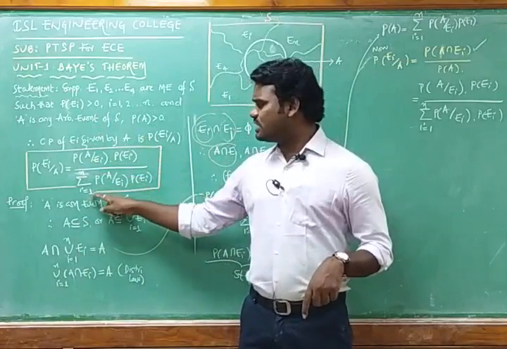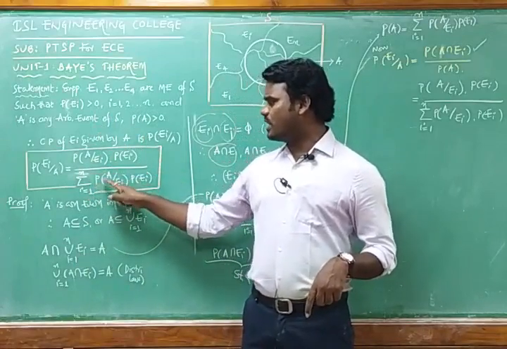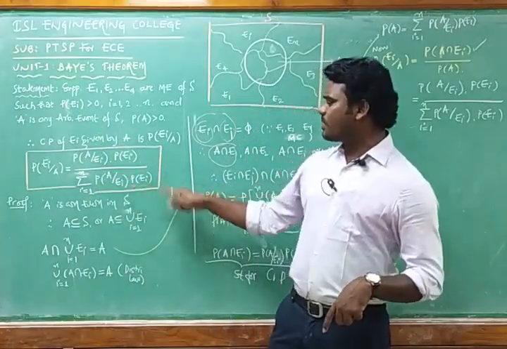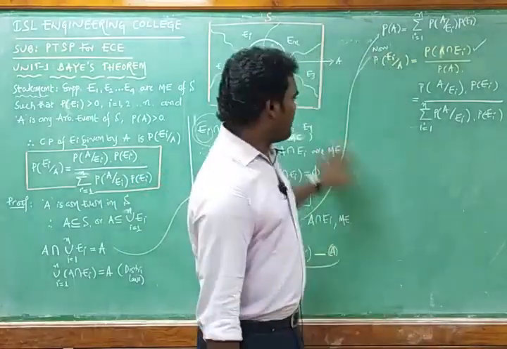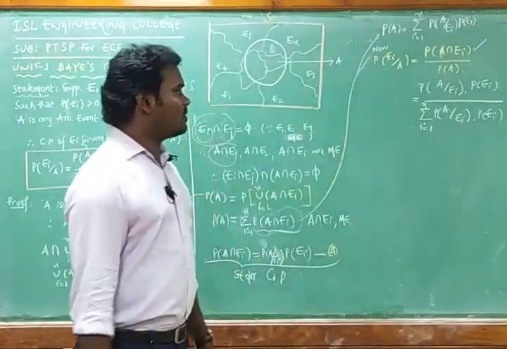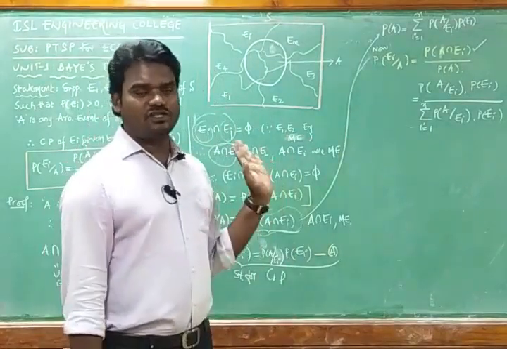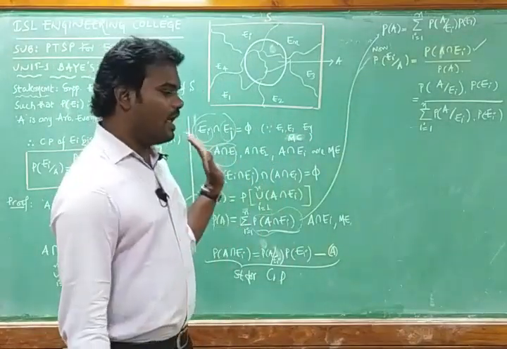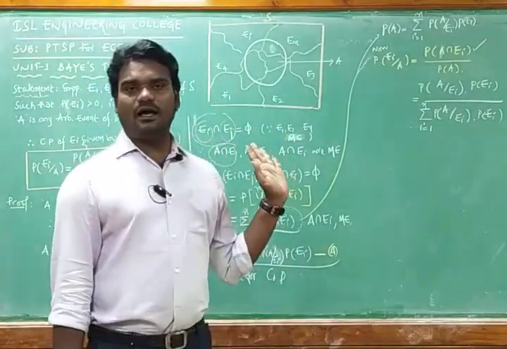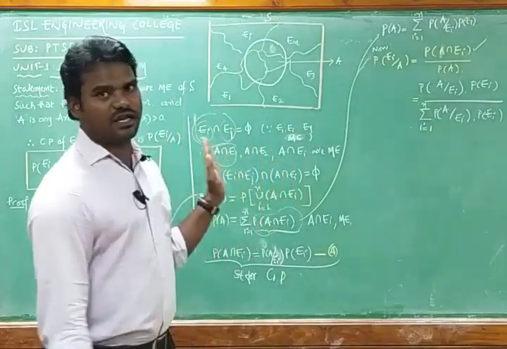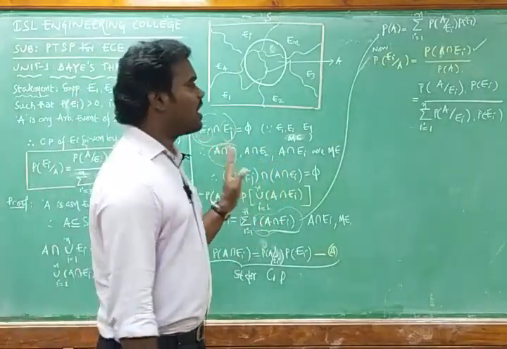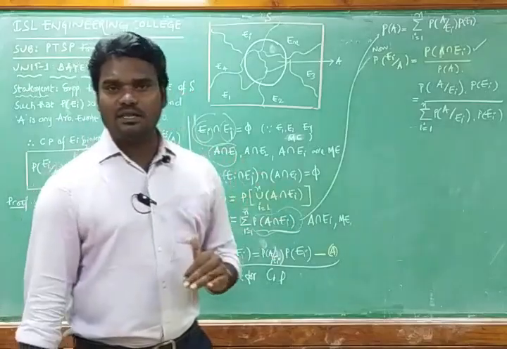By using this you can solve the problems here. This is a very important theorem, and stating and proving it can be asked for 10 marks, and sometimes you are asked to solve a problem based on the Bayes theorem.